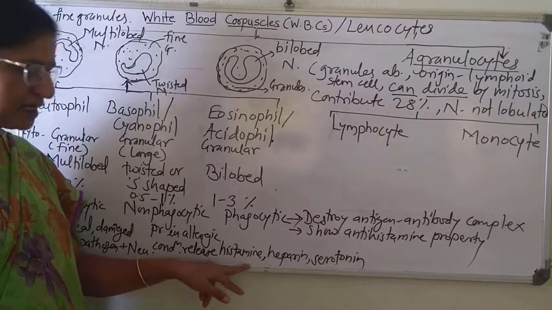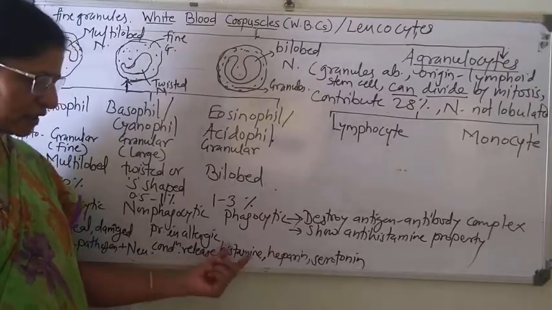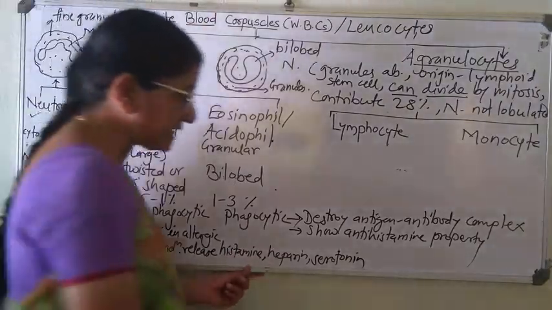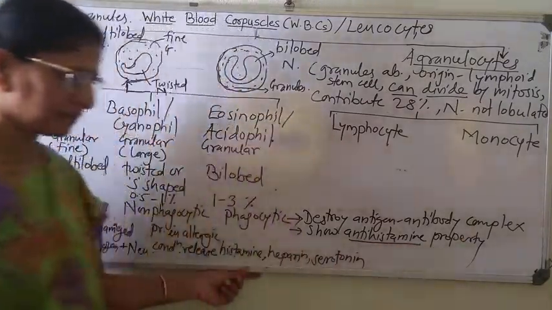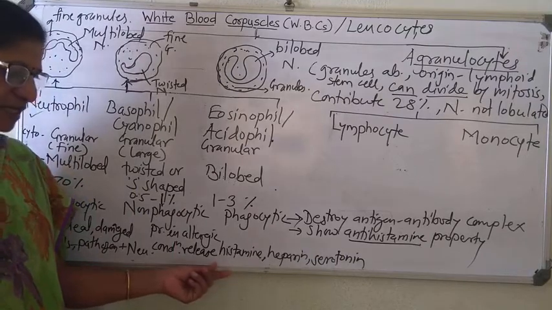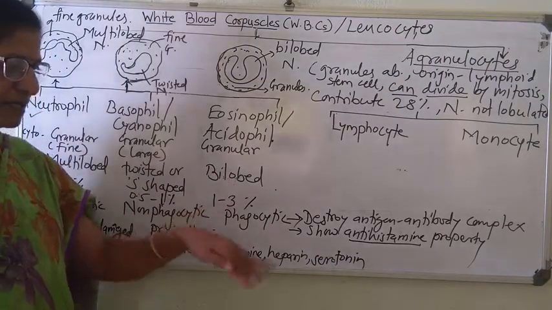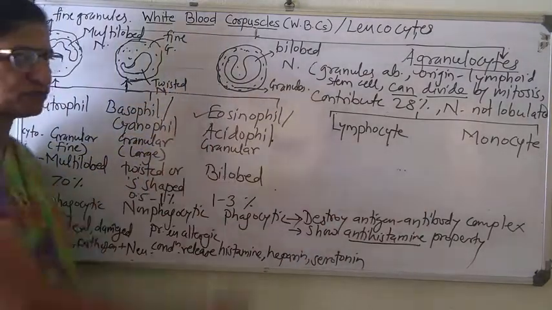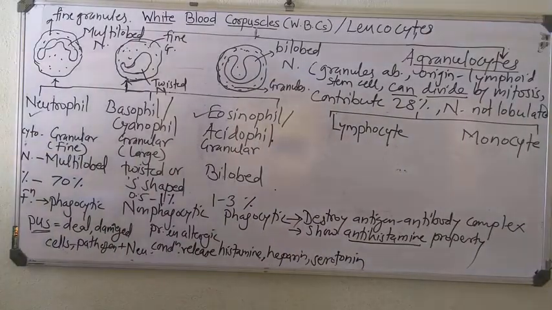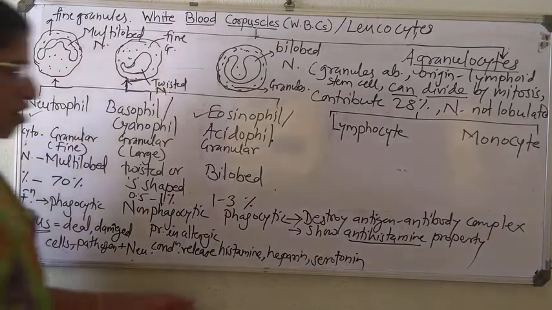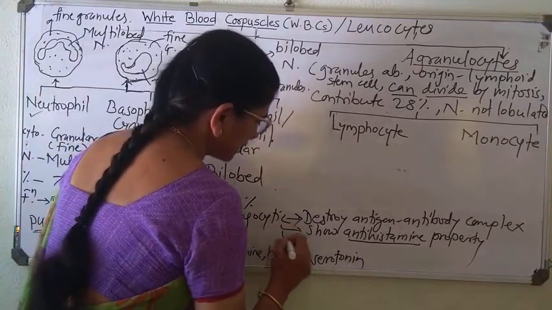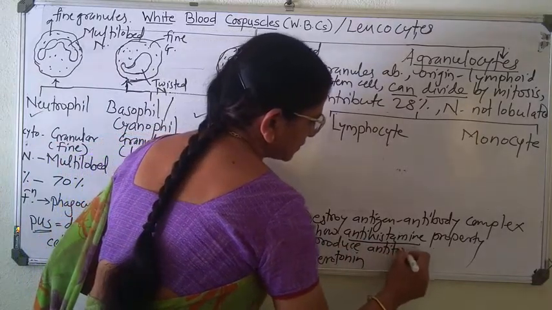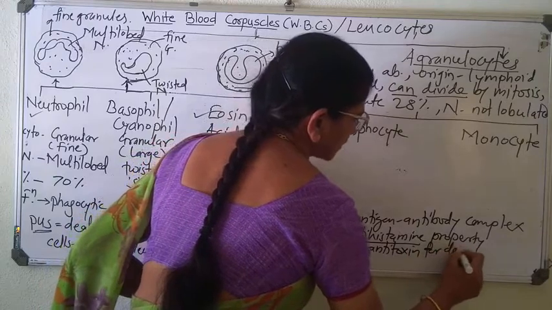This itching, redness or irritation caused due to histamine should be minimized by releasing antihistamine components. So allergy is reduced by releasing antihistamine components, and these are released by eosinophil. Then they produce antitoxins for detoxification.